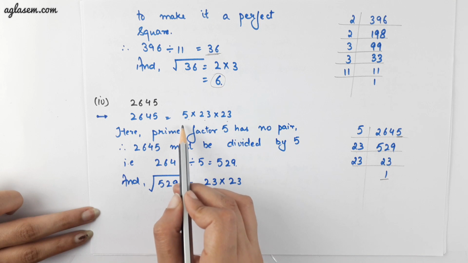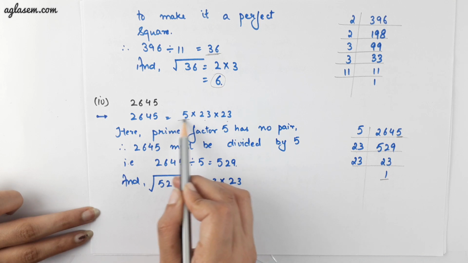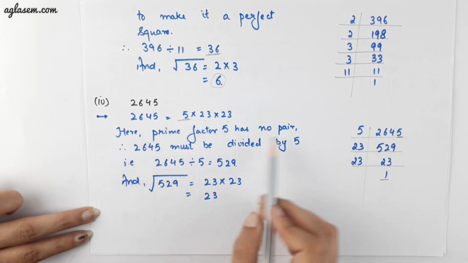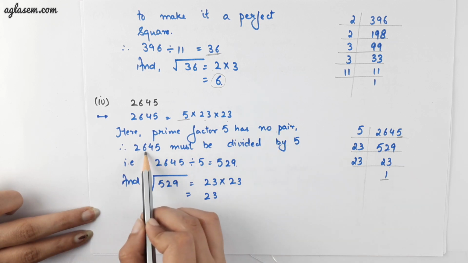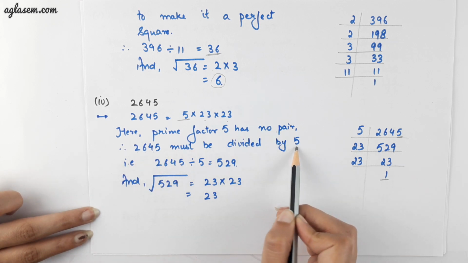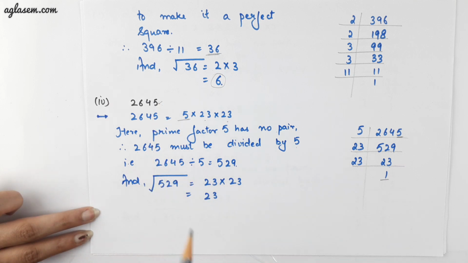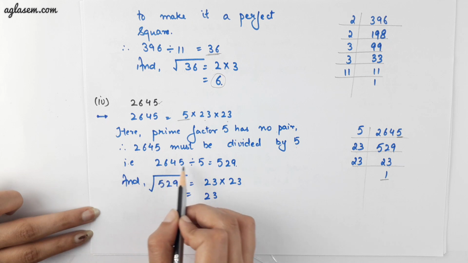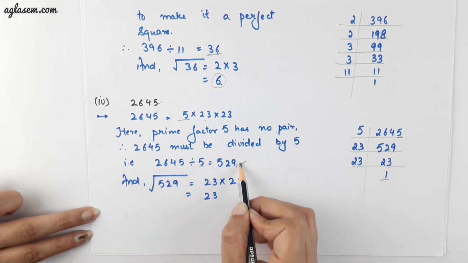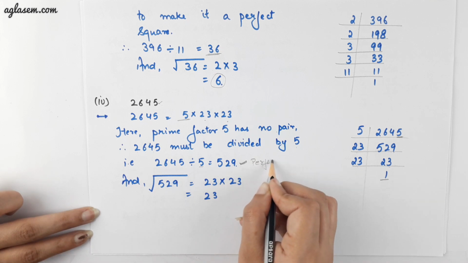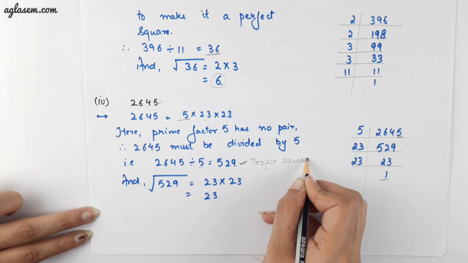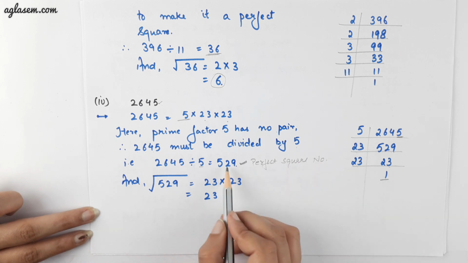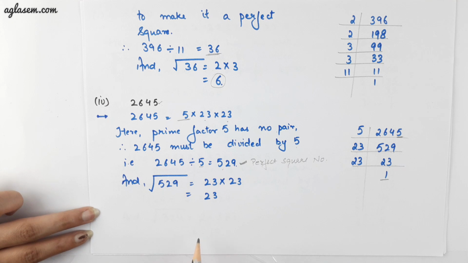And we realize that 5 is the only prime factor which has no pair. Therefore, 2645 must be divided by 5 to make it a perfect square number. When 2645 is divided by 5, we'll get 529. Now this 529 is a perfect square number. Now we have to find the square root of this number, and the square root of this number is 23.